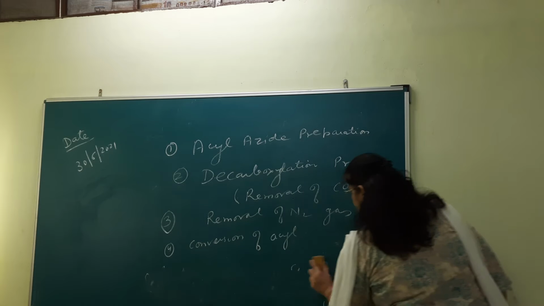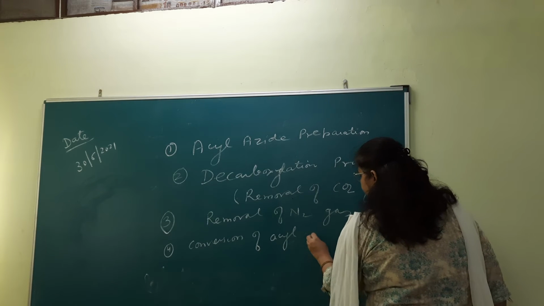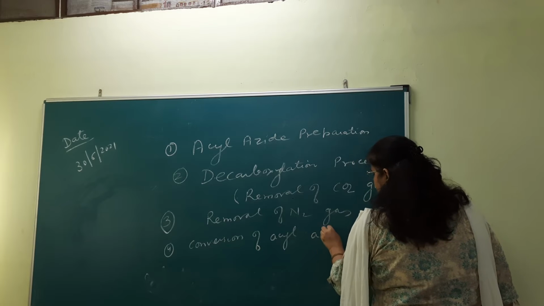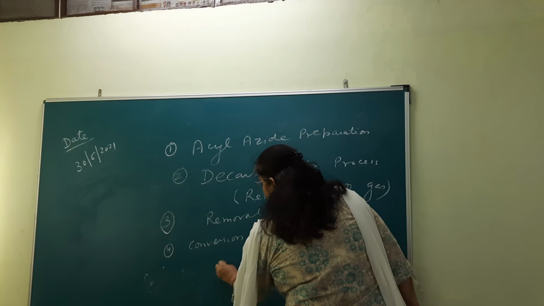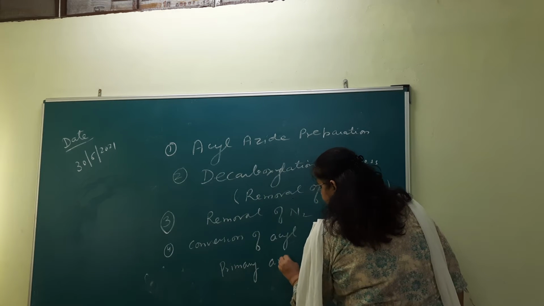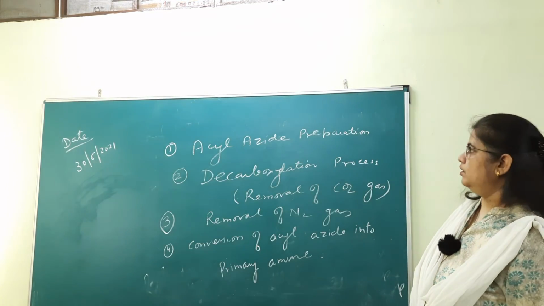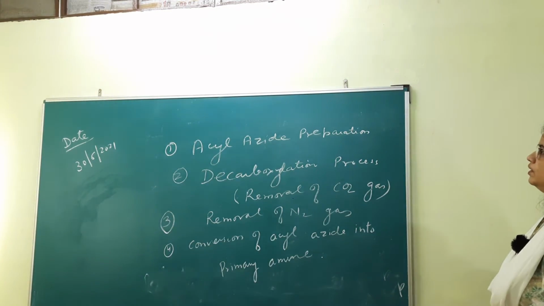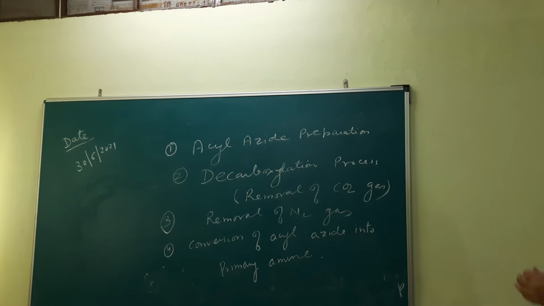So we can say that fourth step is conversion of acyl azide into primary amine. So this is the outline of the reaction mechanism of Curtius rearrangement reaction. Now I explain the reaction mechanism one by one.